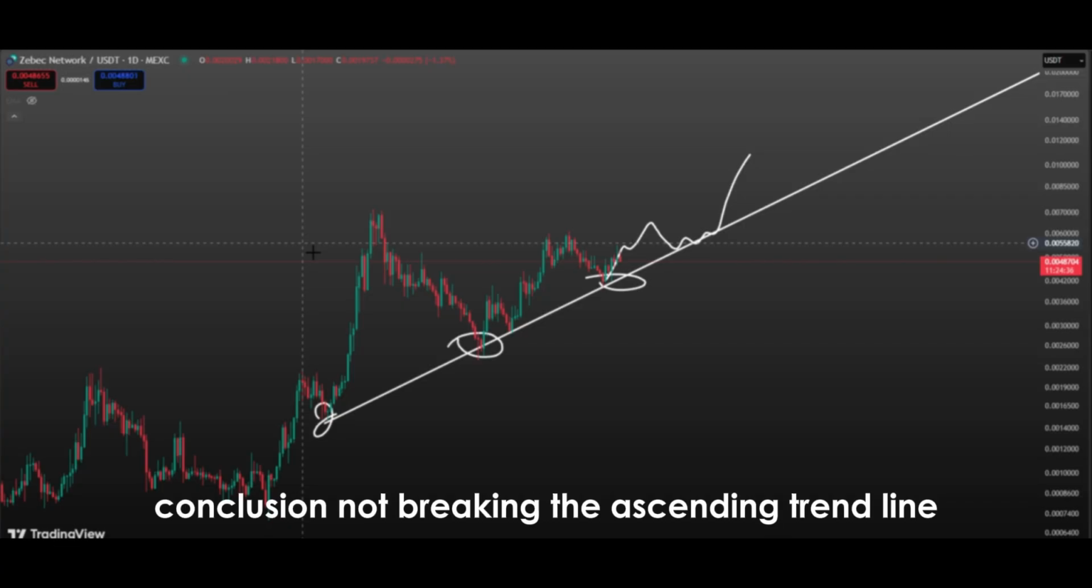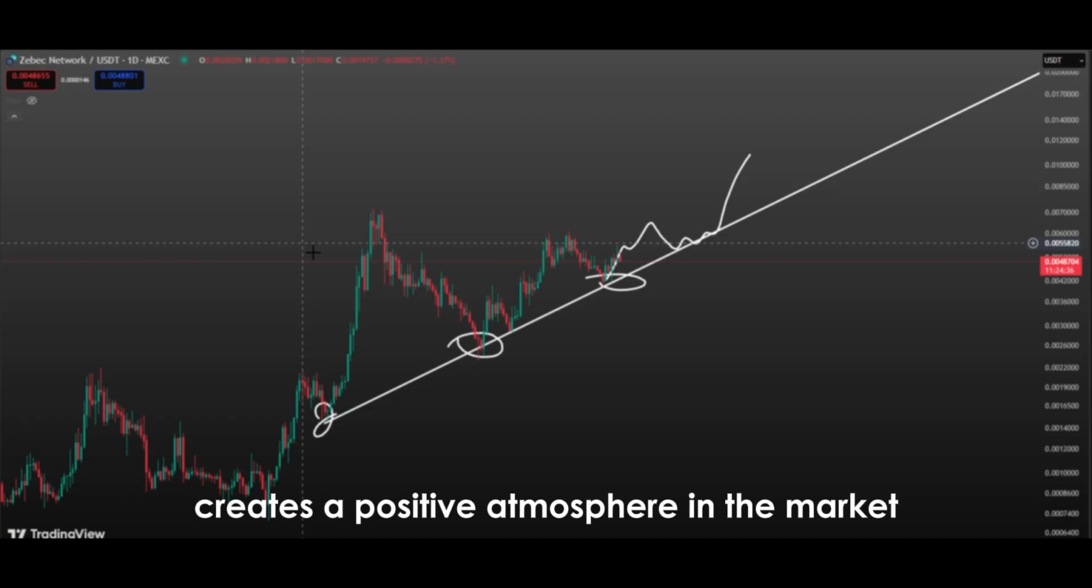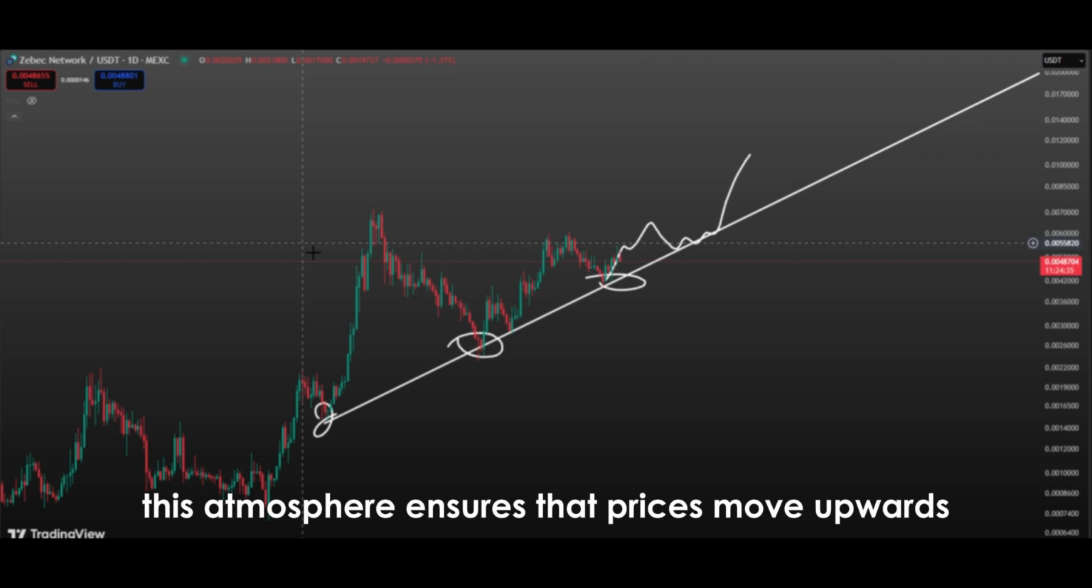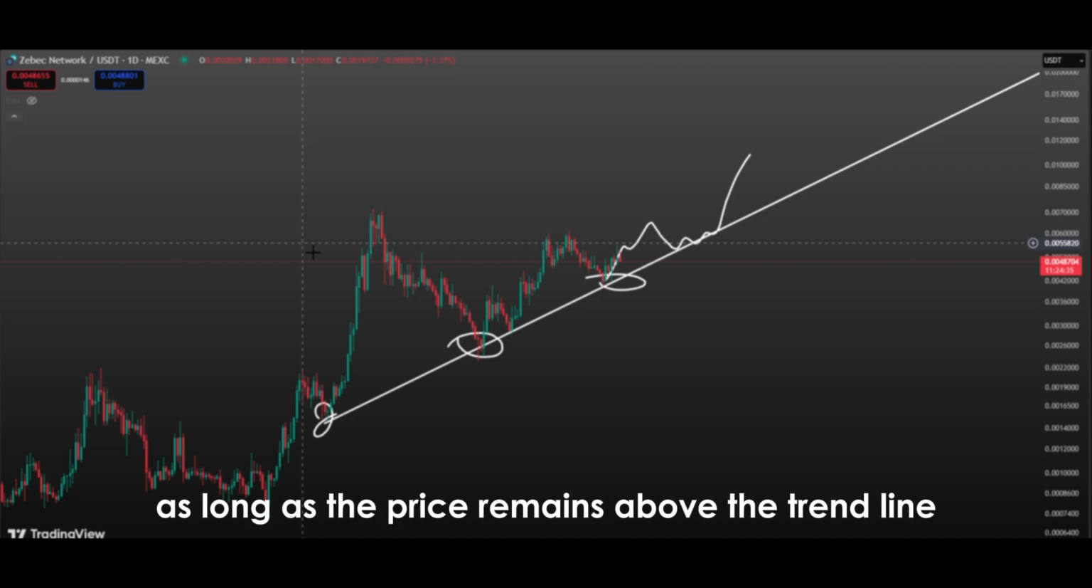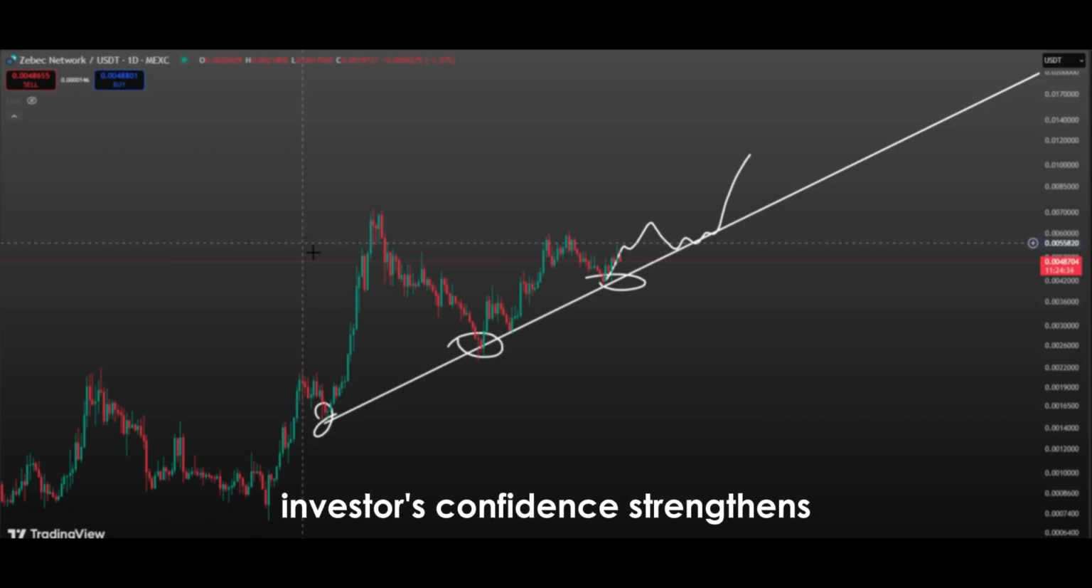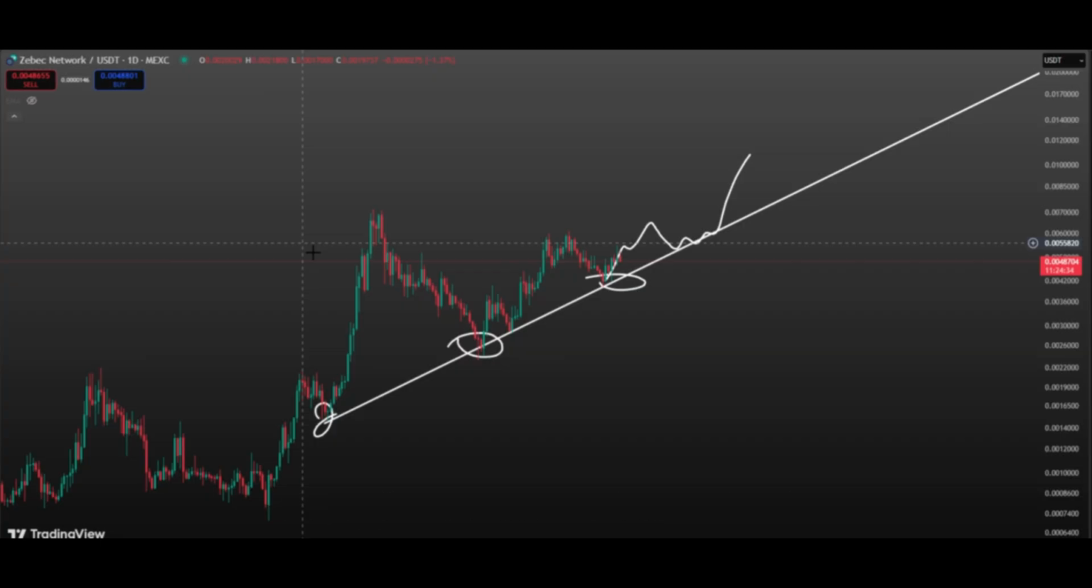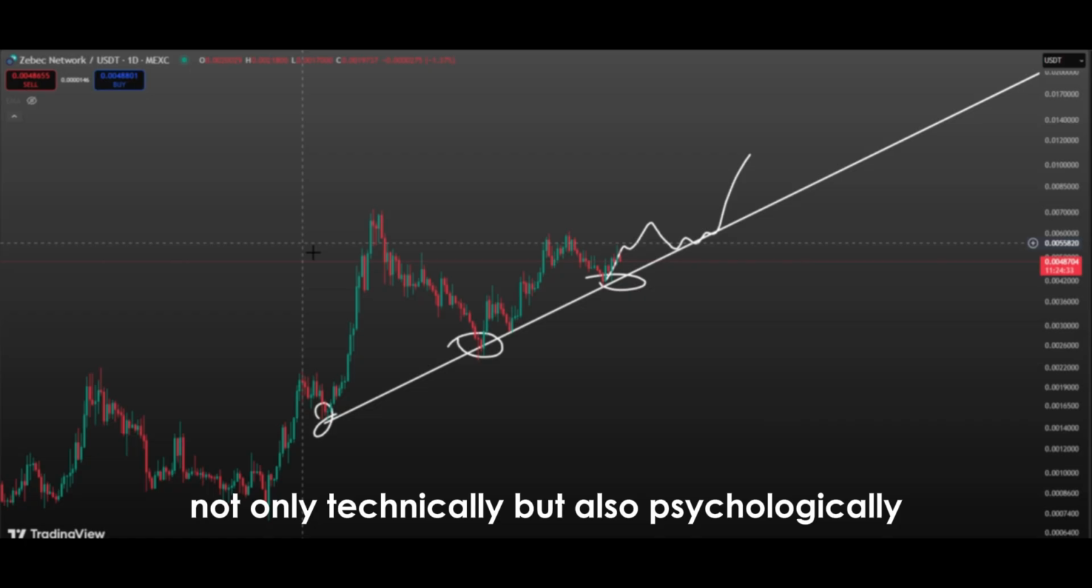In conclusion, not breaking the ascending trend line creates a positive atmosphere in the market. This atmosphere ensures that prices move upwards steadily. As long as the price remains above the trend line, investors' confidence strengthens, more buyers enter the market, and bullish momentum is preserved. The strength of the trend line is significant not only technically, but also psychologically.